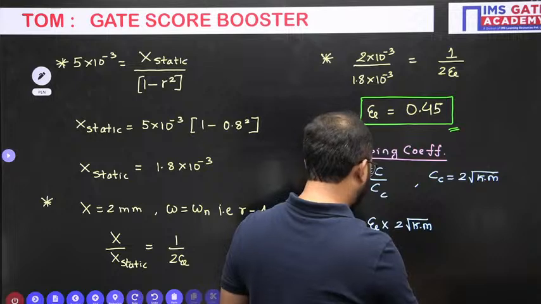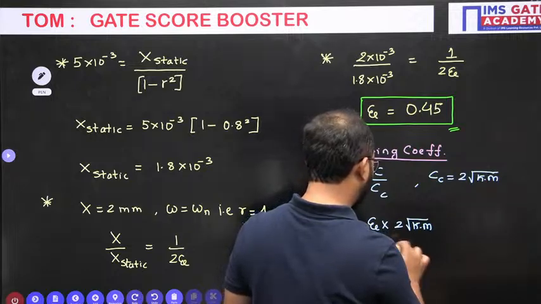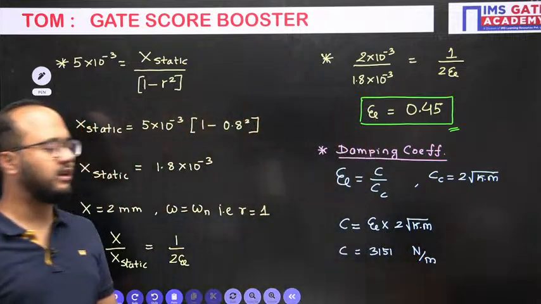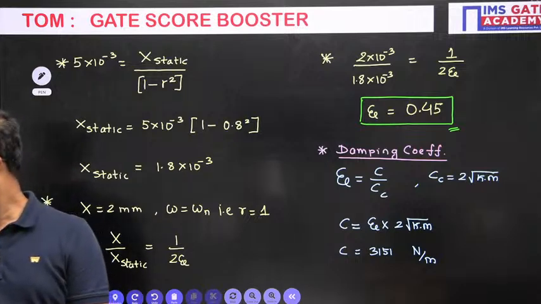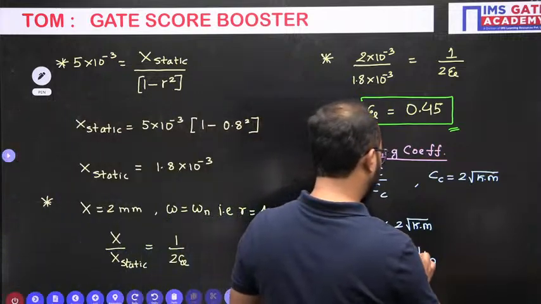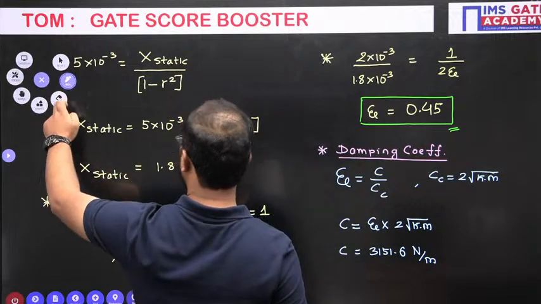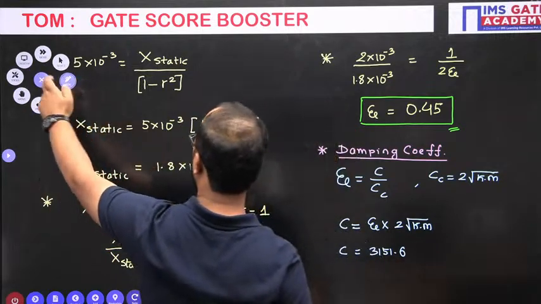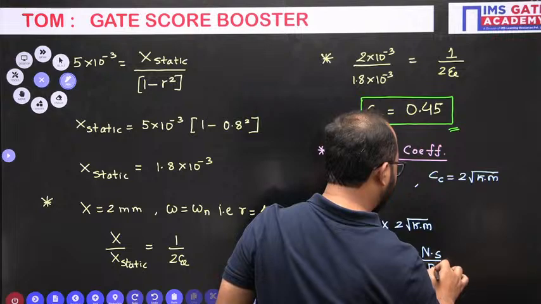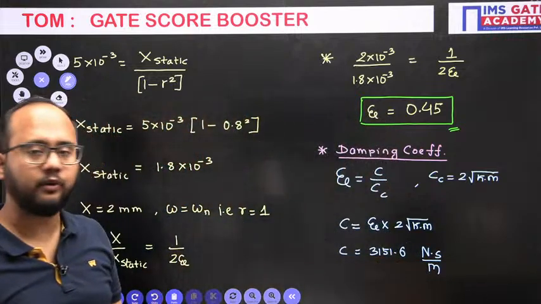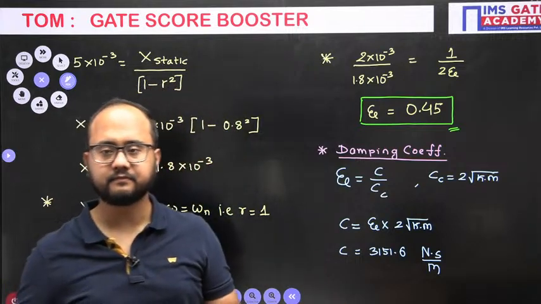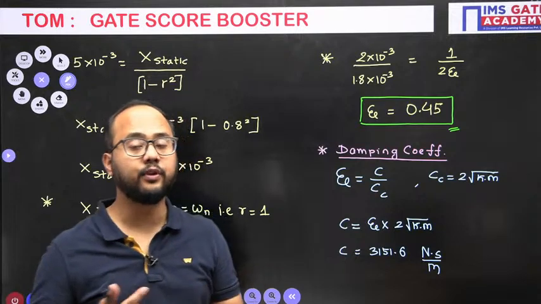So finally the answer for this one is 3151. Damping coefficient answer is 3151 approximately, 3151.6 it is. As it is a damping coefficient, we will write it Newton divided by meter per second, but we will write it like this, Newton second per meter. So this is the answer, 3151.6. Done. I hope this much is clear, everyone. Okay, we'll move to the next problem.